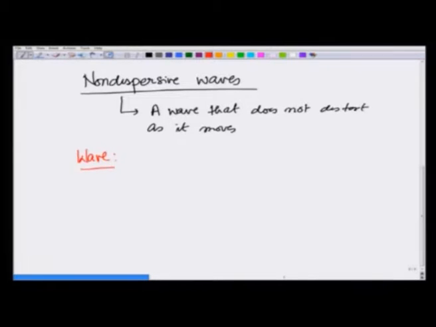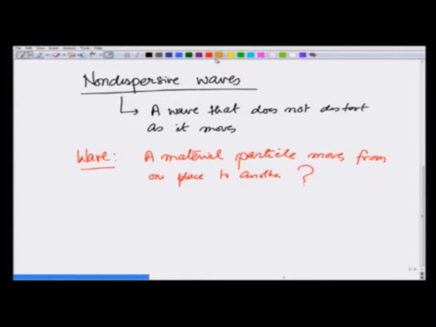In particular, we want to understand, does a wave mean that a material particle moves from one place to another? And the answer is no. For example, you have seen water waves, where if I make a disturbance, it travels out, but we do not see water going out. Similarly, when I am speaking, there is a pressure wave that is going, but it does not mean that air is moving from one side to the other with this pressure wave.